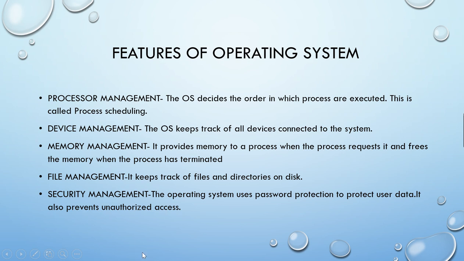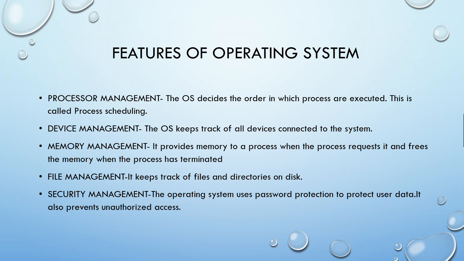Then the next and foremost important point is security management. The operating system also manages security of the computer system. It provides a password protection mechanism to protect user data. No unauthorized user can access the data. It also prevents unauthorized access. You might have seen in your computer or laptop, there is a user password protection system.